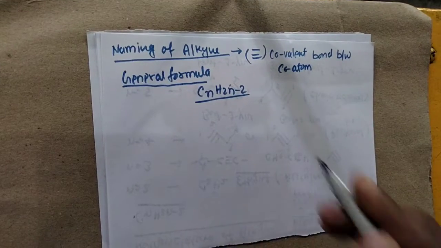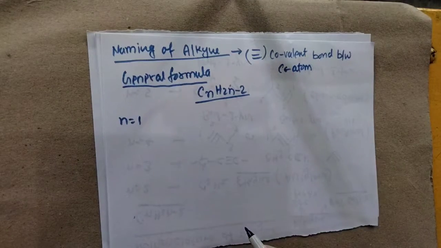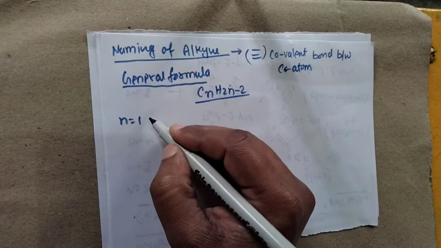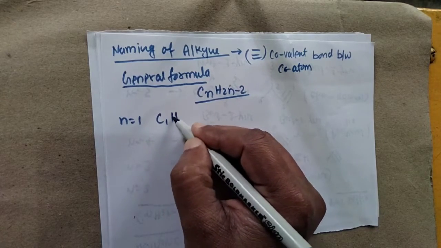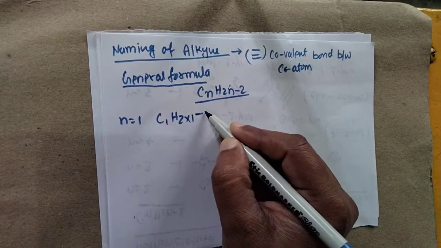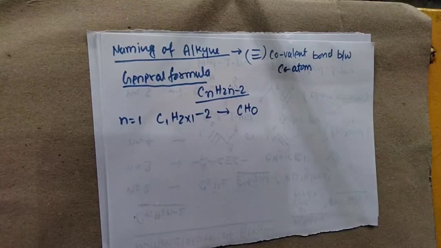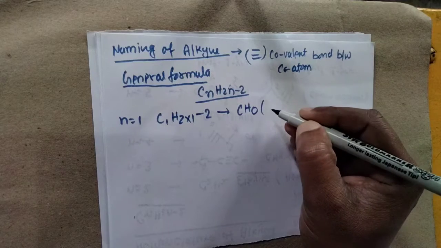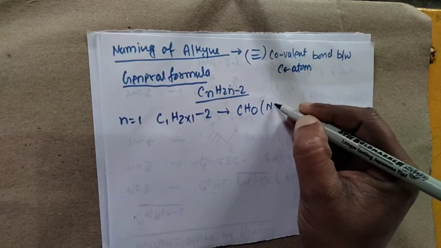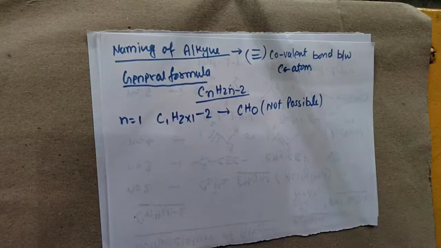Now with CnH2n minus 2, if we put the value of n as 1, we find C1H(2 into 1 minus 2), so finally we have CH0. Again you know that this is not possible. Why not possible?